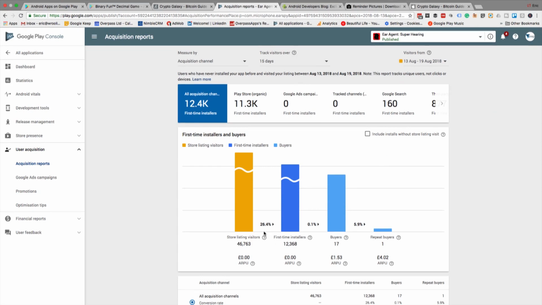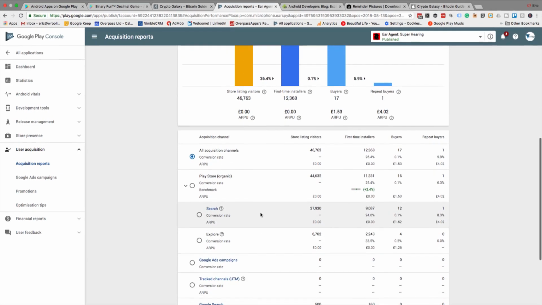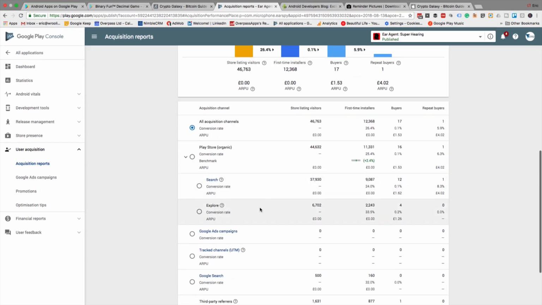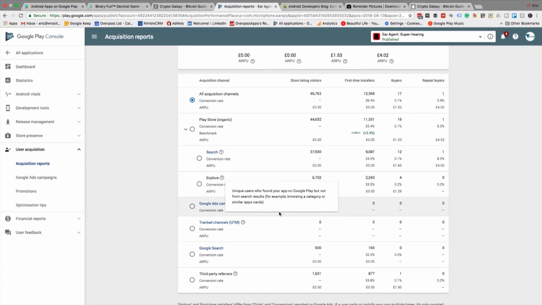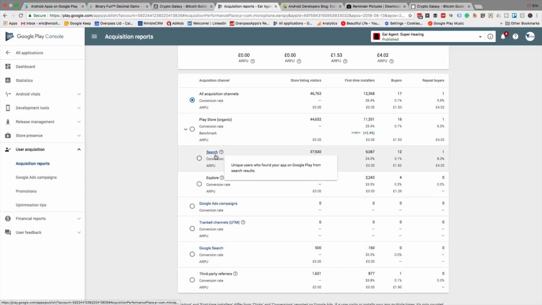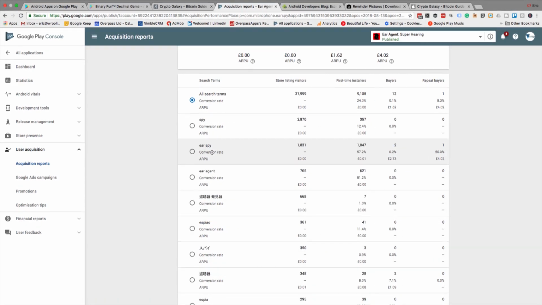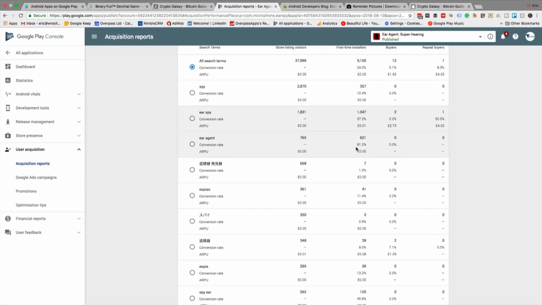However, we've got these new insights down here where we can see where people are coming from. You see how many are coming from ad campaigns. I don't have an ad campaign running at the moment. How many are coming from Google search, etc. If you click on search here, I can see what keywords people are searching on. People are searching on spy, ear spy, ear agent, and I can see the conversion rate on each of those keywords.